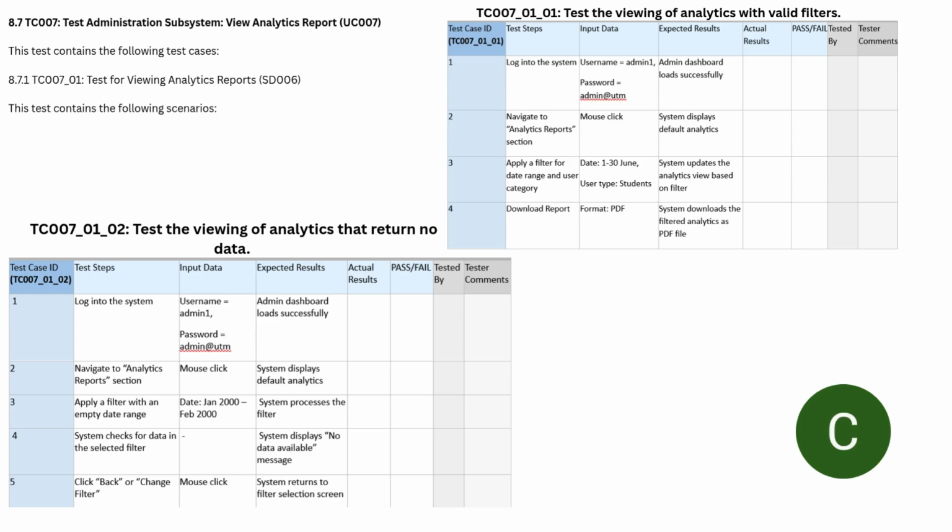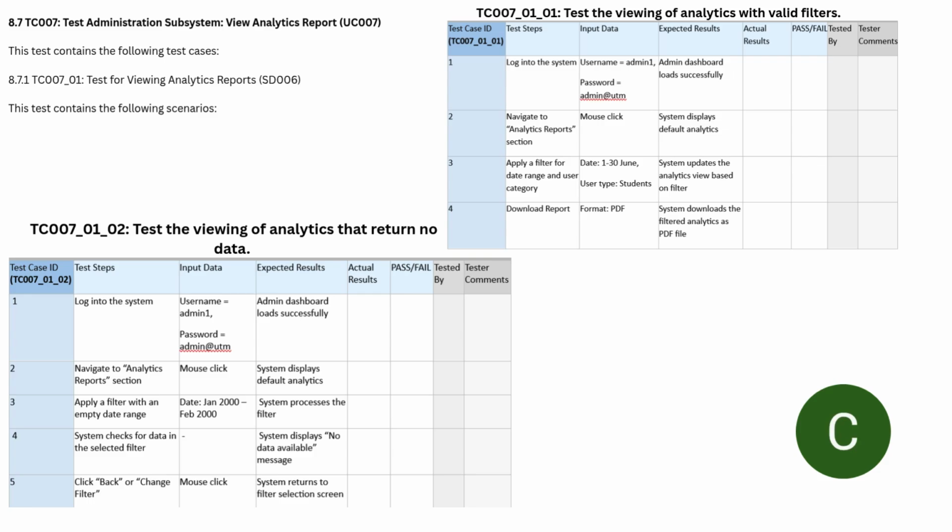Test case 7 is Test Administration Subsystem, which is under the View Analytic Report User Story 7. This test case contains the following, which is the test for viewing analytic reports. This test contains two scenarios. The first one is to test the viewing of analytics with valid filters. The admin will first log into the system and input the username and password. The admin dashboard will then load successfully.